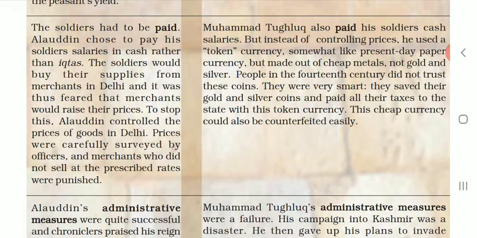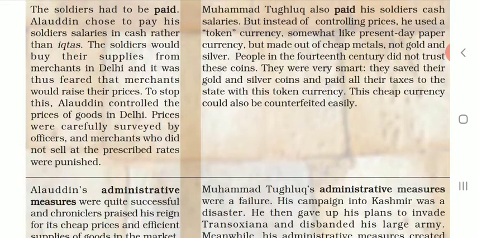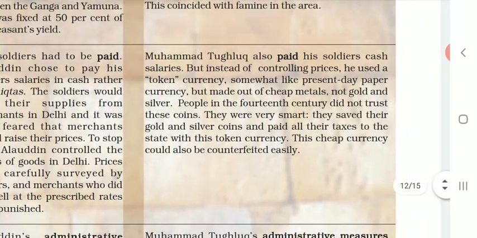To stop the merchants from raising the prices of food, Alauddin controlled the prices of goods in Delhi, and with the help of that, the Sultan controlled the prices of the different materials provided by the merchants. Prices were carefully surveyed by the officers of the Sultan.